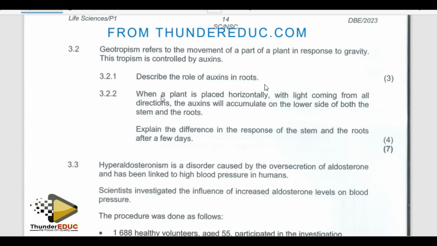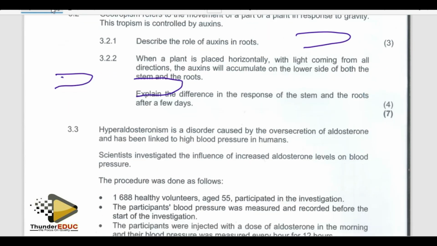3.22: when a plant is placed horizontally, with light coming from all directions, auxins will accumulate on the lower side of both stem and root. Explain the difference in response of the root. Here they are asking that you place the two horizontally. Let me show you here.